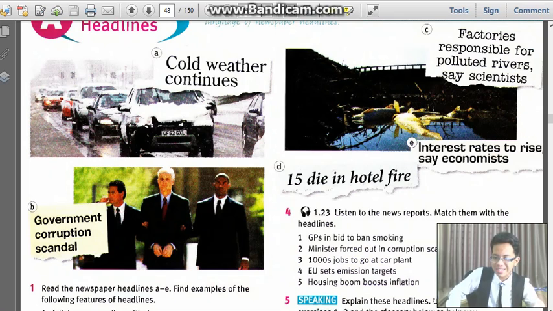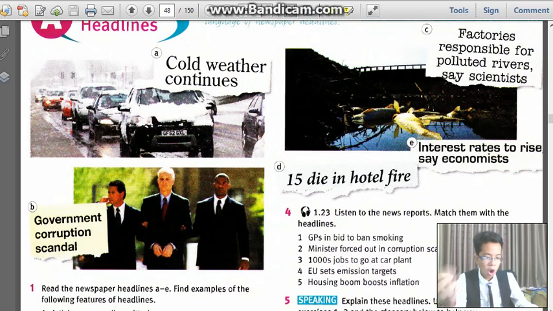Government corruption scandal. Factories responsible for polluted rivers, say scientists. 15 die in hotel fire. Interest rates to rise, say economists. So some headlines will go with those ideas, and we're gonna match them right now.